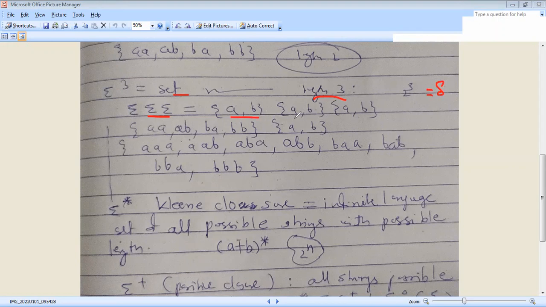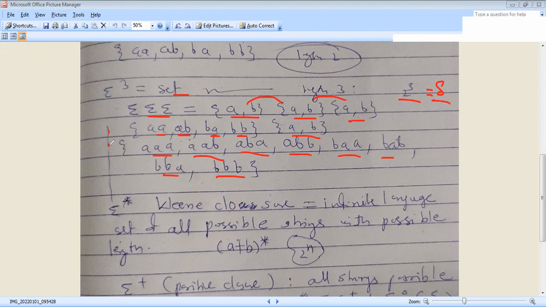{a, b} into {a, b} into {a, b}. Take the multiplication of {a, b} and {a, b}: aa, ab, ba and bb. Then into {a, b}, take both multiplications: aaa, aab, aba, abb, baa, bab, bba and bbb. 8 possibilities are there. That is 2 raised to 3 is equal to 8.